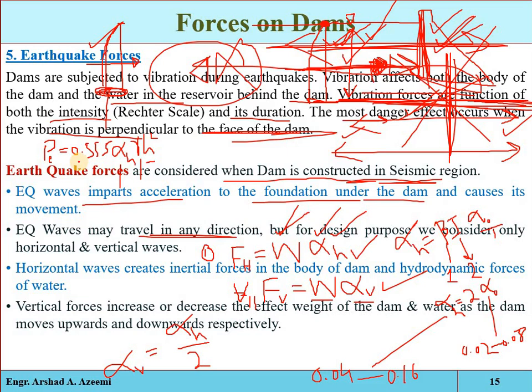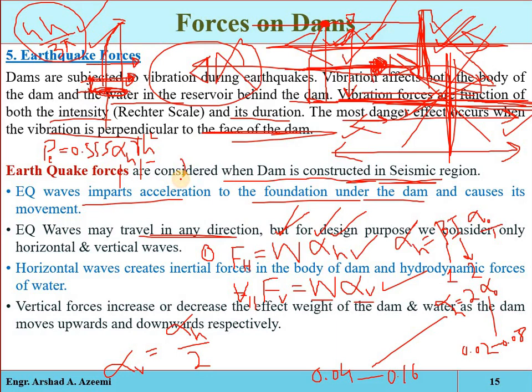And most importantly, its point of action, it will act at a distance of 4h by 3 pi, where h is, again, the height of the water in the reservoir. So the hydrodynamic pressure will act at this much distance from the bed of the reservoir, from the bottom of the reservoir. That will be its point of action. Its direction will be parallel to the hydrostatic pressure, perpendicular to the upstream face of the dam. And its distribution will be parabolic from the surface to the bottom of the reservoir.